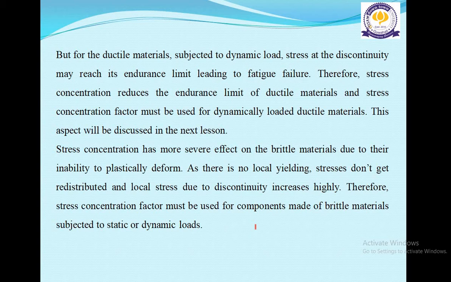So what happens for brittle materials? Stress concentration has a severe effect due to the inability to plastically deform. Ductile materials may be plastically deformed, but brittle materials don't have that property. As there is no local yielding, stresses don't get redistributed in brittle materials, and local stresses due to discontinuity increase highly. Therefore, the stress concentration factor must be used for brittle materials.